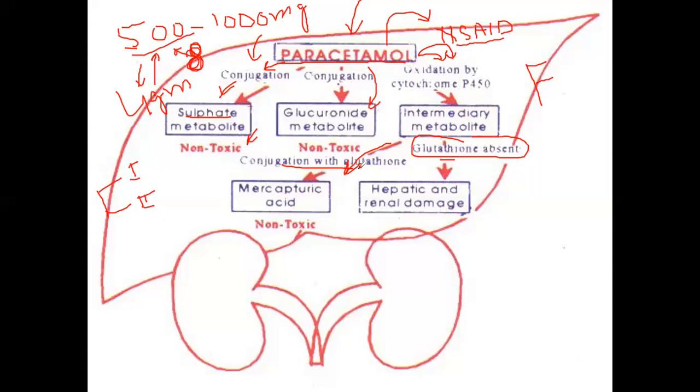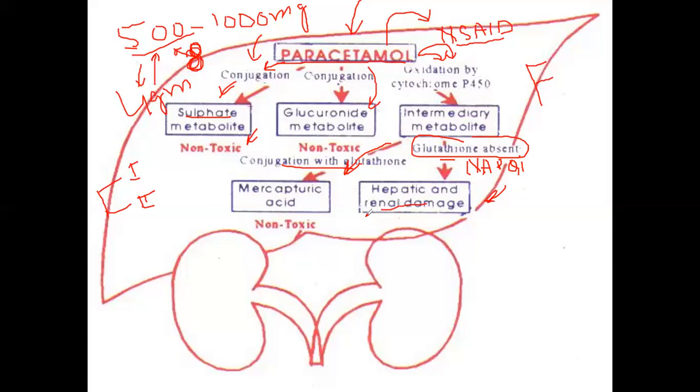So if the glutathione is not present within the body, this paracetamol will convert to the moiety, that is the N-acetyl benzoquinone imine. That is the metabolite that is responsible for the liver damage. So that is the N-acetyl benzoquinone imine. That is the metabolite that is responsible for the hepatic and then the renal damage.